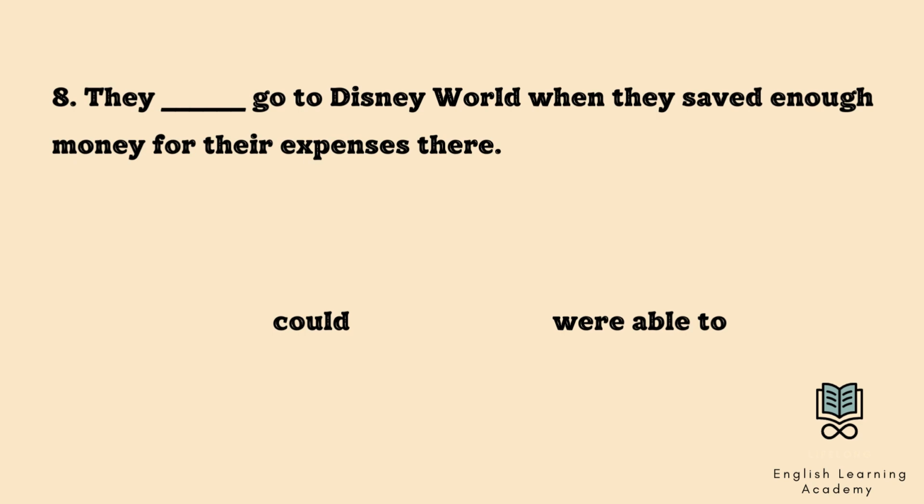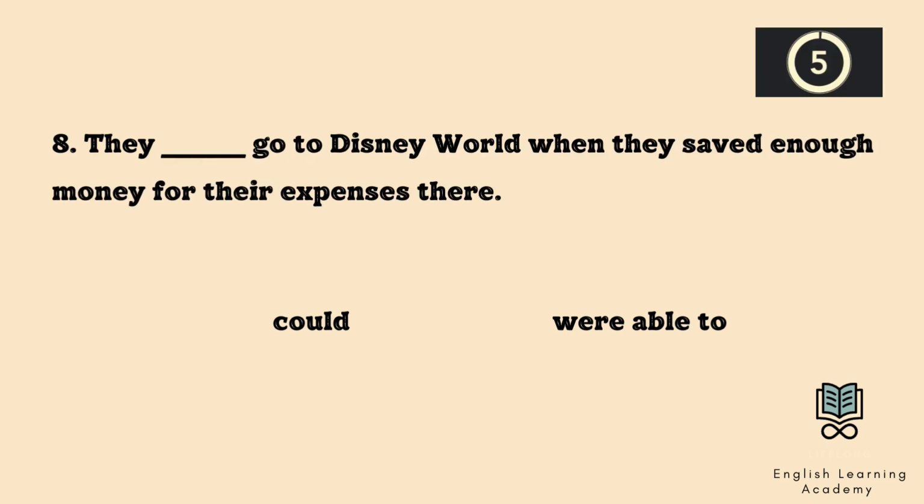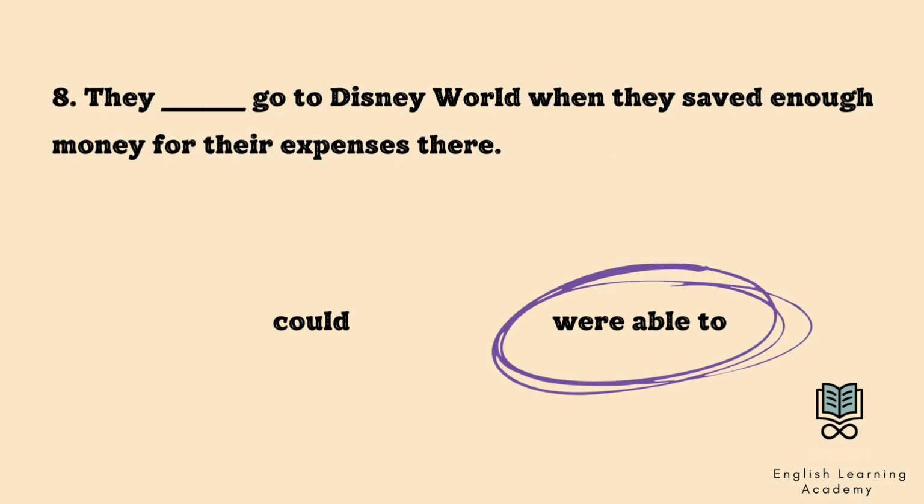Question number 8. They blank go to Disney World when they saved enough money for their expenses there. Could, or were able to? The answer is were able to. They were able to go to Disney World when they saved enough money for their expenses there. It was a one-time event and it required extra effort.